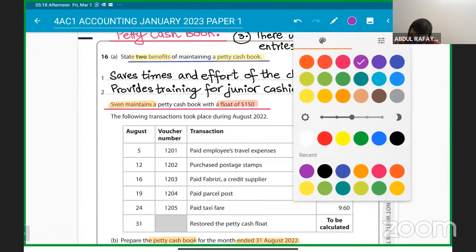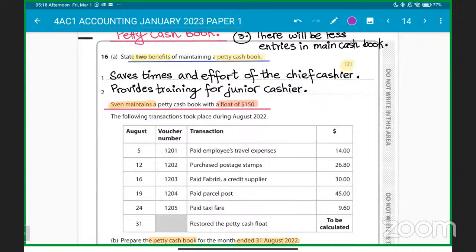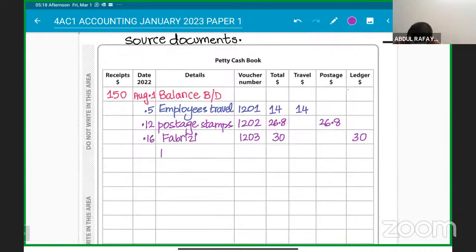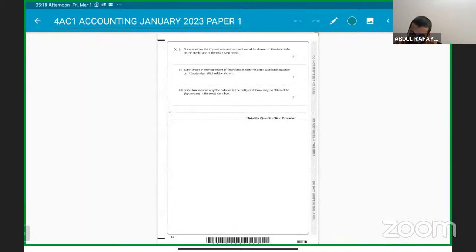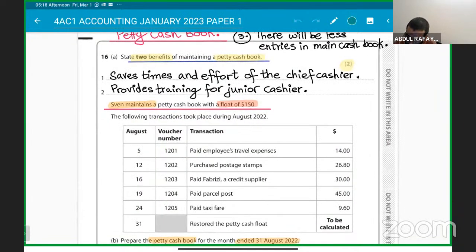Then paid parcel post. So parcel post is being paid on August 19th. Okay, and taxi fare.